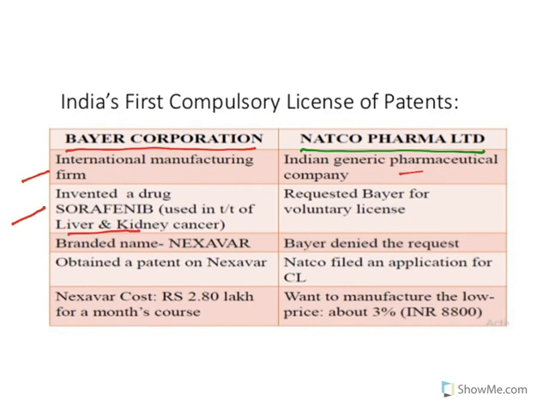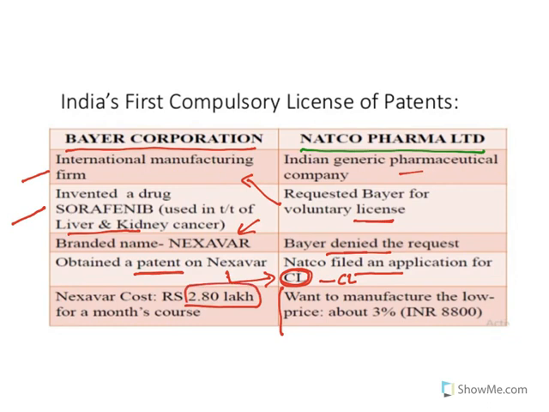So, Natco is an Indian pharmaceutical company. It requested a voluntary license, meaning it asked that company to give it a license so that it could make this sorafenib at an affordable price. But the company denied it. It said we will not give it. They branded the drug as Nexavar and obtained a patent. Once it is patented, you cannot make it. Then Natco filed an application for compulsory license in the Patent Office. Now, the Indian Patent Office has granted a compulsory license to make a Nexavar generic copy by Natco. See, the Nexavar drug cost 2.8 lakhs per month, whereas Natco has made it for 8,800.